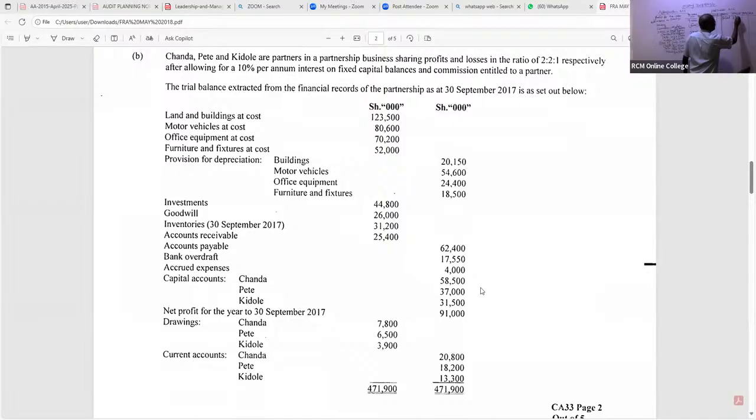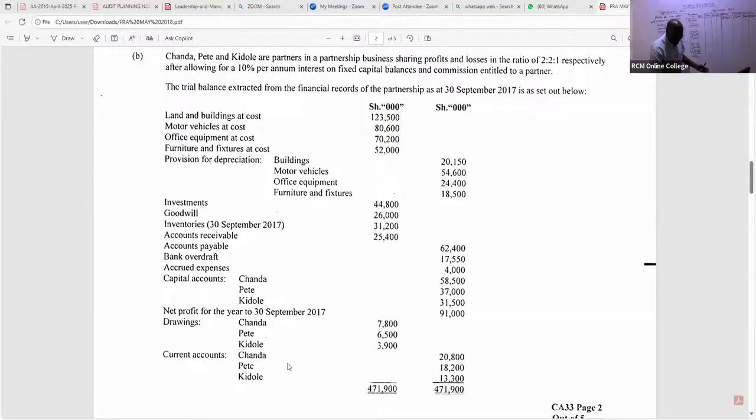58,500 here on the credit side. So we have in this case here Pete getting 37,000. Kidole getting, ladies and gentlemen, here 31,500. What else in this case here are we able to pick out of this? Remember, this is capital account. All right, capital accounts being given there.